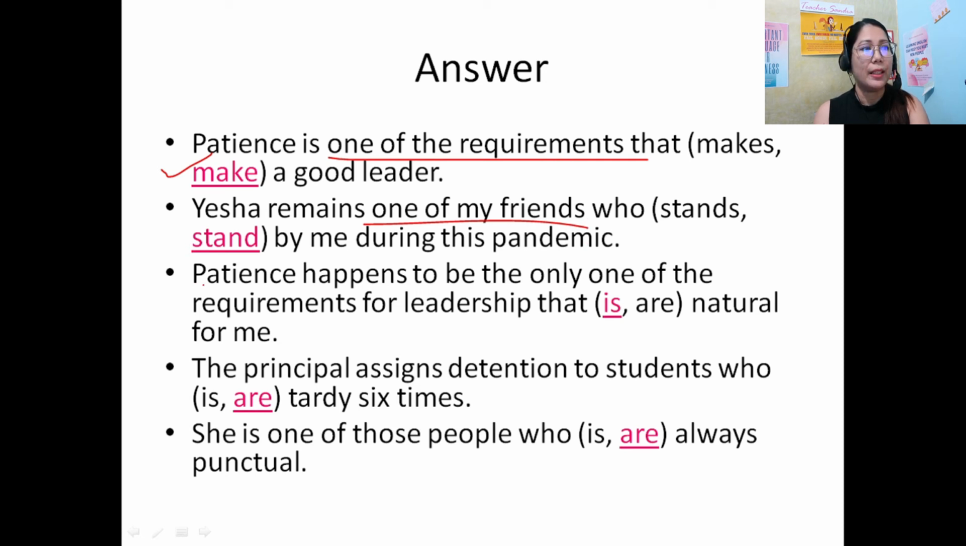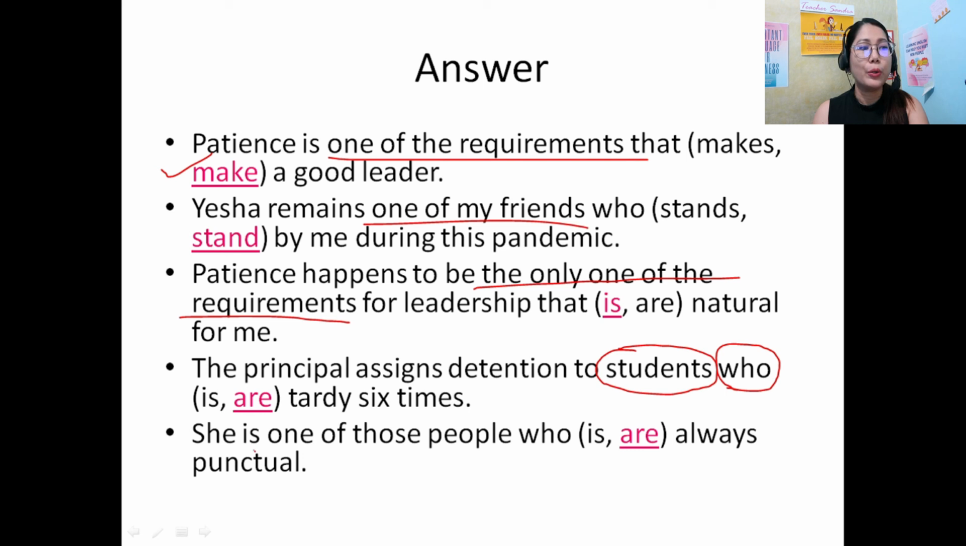Now again here, patience happens to be the only one of the requirements that is natural for me. So in this construction, we have to take the singular verb. The principal assigns detention to students who are tardy six times. So the original noun here is students, the word that precedes the relative pronoun. Then you have to use the plural.